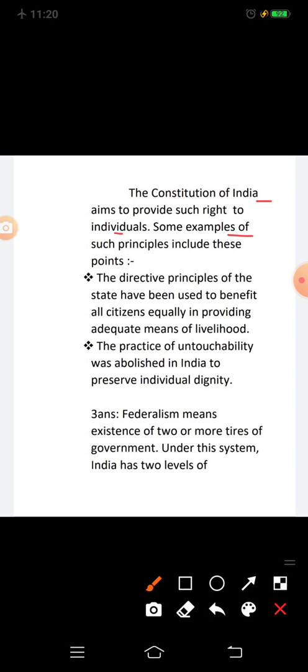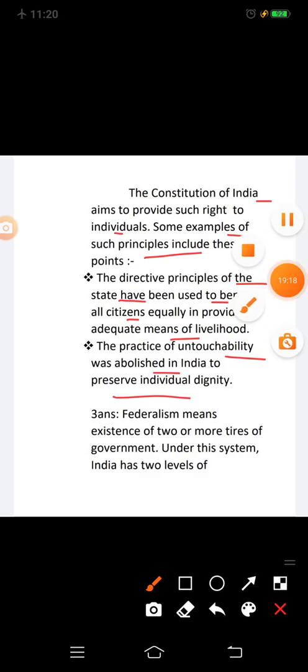Some examples of such principles include this. First, the directive principles of the state have been used to benefit all citizens equally in providing adequate means of livelihood. Second, the practice of untouchability was abolished in India to preserve individual dignity. So dear student, here your question 2 answer is complete.